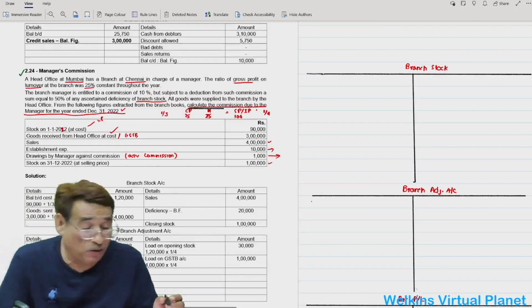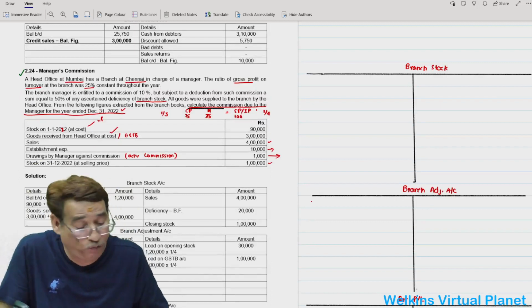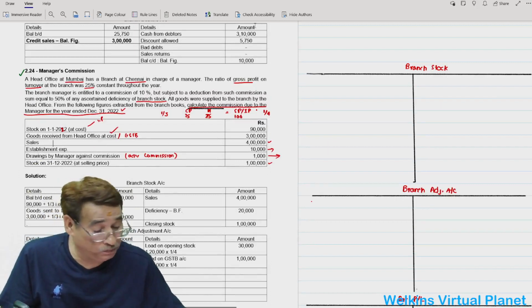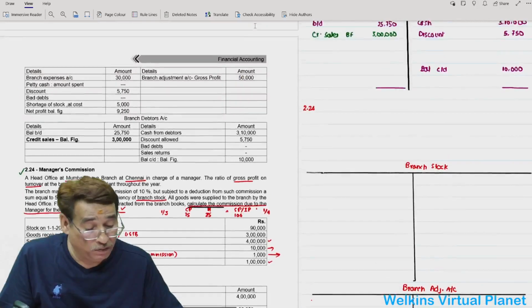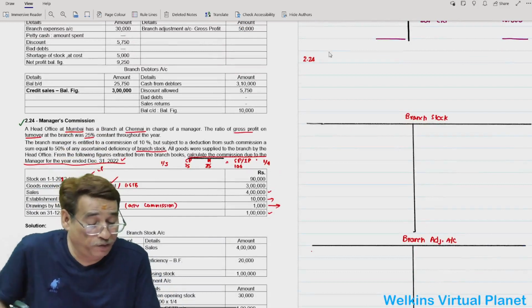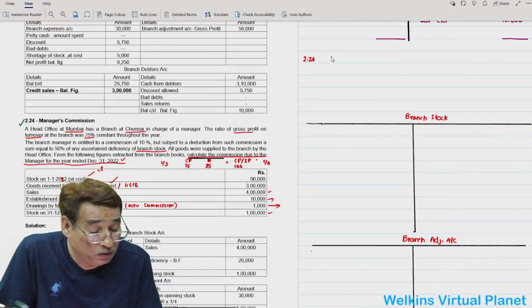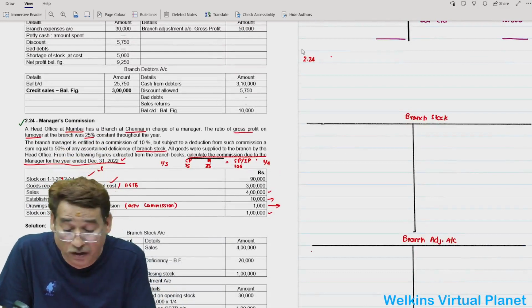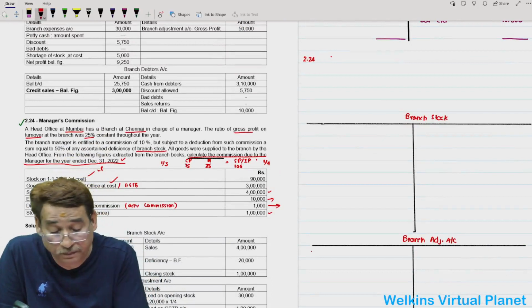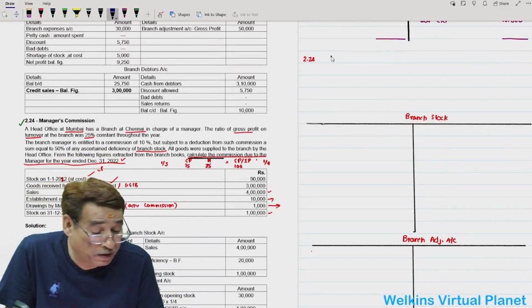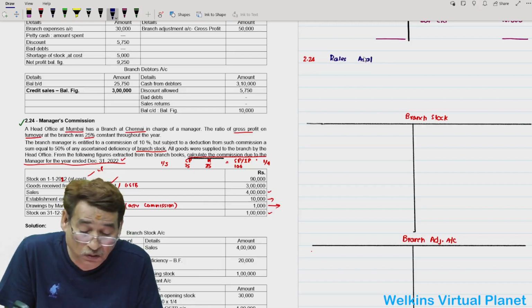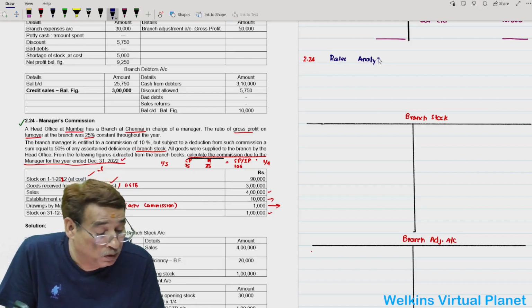So in order to solve this particular question, this is 2.24. First of all, let me write here the rates analysis, which I have already done for you.